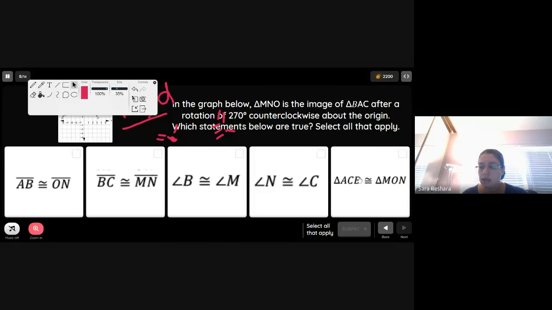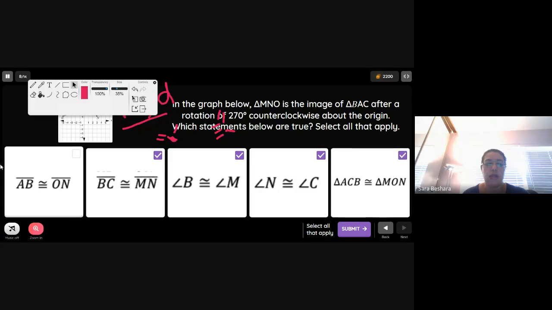It says ACB is congruent to MON. If you look at the figure, it just has to be in the same order, but the two triangles are congruent. So all of these options are correct, except this one, because AB and ON are not corresponding. So be careful with that, okay? All right.